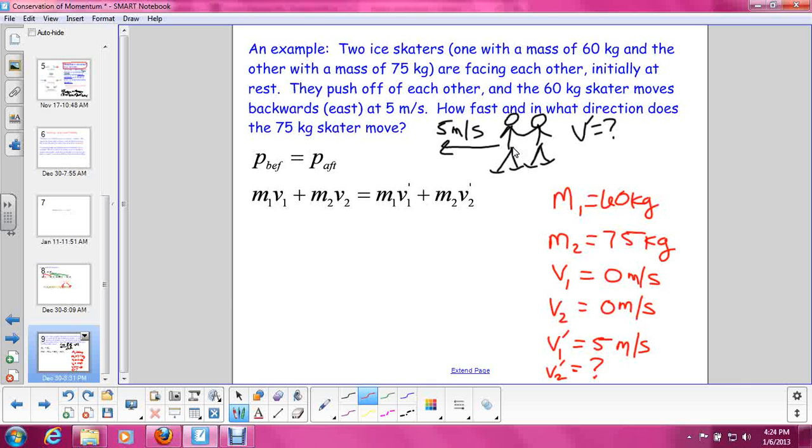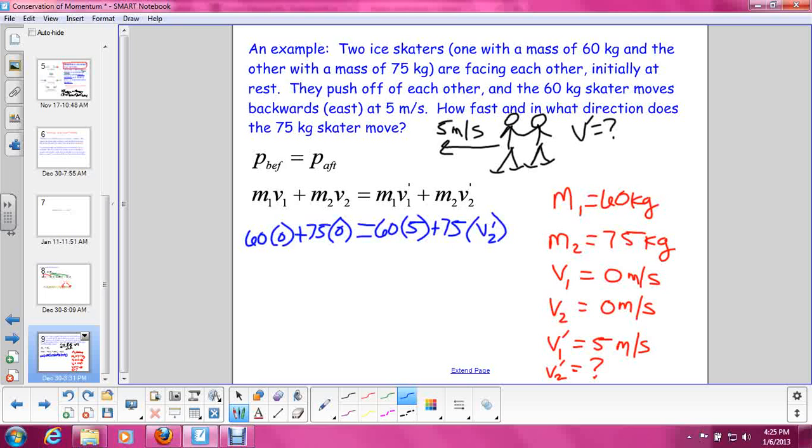So now we have everything. All we got to do is plug it into our equation for the law of conservation of momentum and solve. So m1v1 plus m2v2. m1 is 60 kilograms, v1 is 0, plus m2 is 75 kilograms, v2 is 0, and that is equal to m1 is still 60 kilograms, and v1 prime, or that skater's final velocity, is 5 meters per second. m2 is still 75 kilograms, and we do not know the final velocity of this skater. That's what we're trying to find.